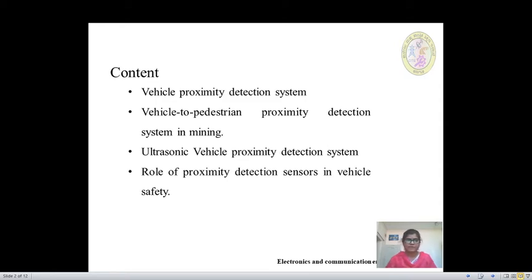So the contents of this session are Vehicle Proximity Detection System, Vehicle to Pedestrian Proximity Detection System which is used in the mining, Ultrasonic Vehicle Proximity Detection System, and role of proximity detection sensors in vehicle safety.